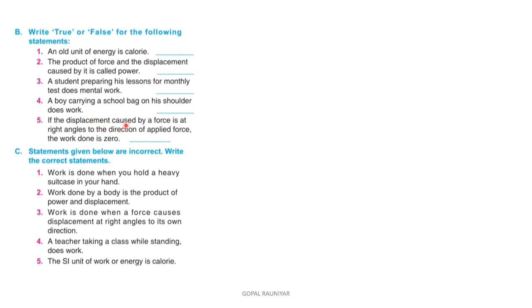If the displacement caused by a force is at right angles to the direction of applied force, the work done is 0. Yes, right angle means 90 degree. So we have studied the special case of 0 work done. So the answer of 5 is true. Let's see here. Old unit of energy is calorie. Yes, true. Product of force and displacement caused by it is called power. False. It is work done.